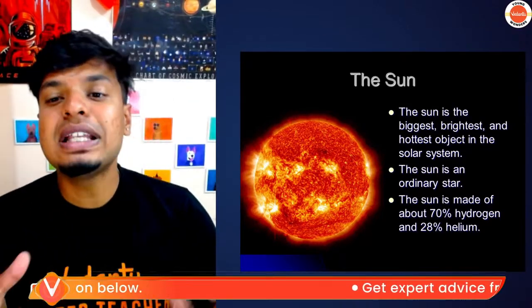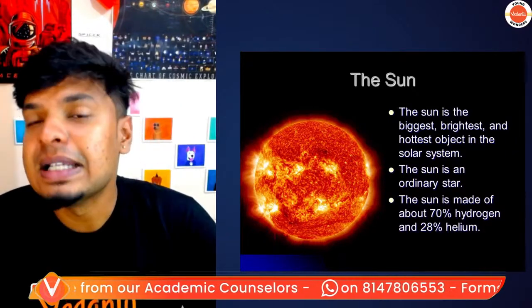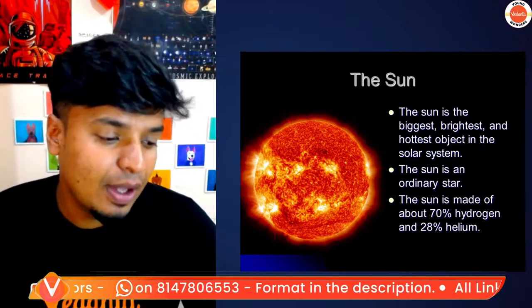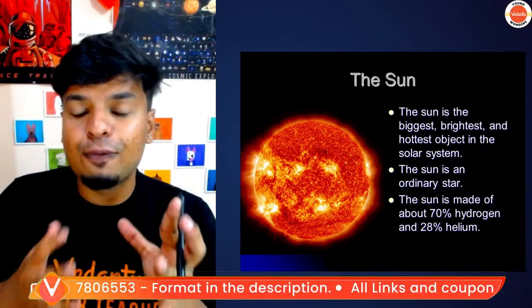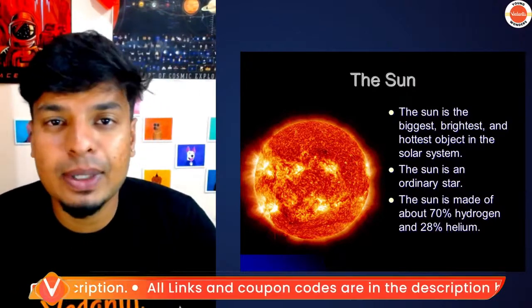Now let's talk about the sun. Sun is the brightest, biggest and hottest object in the solar system. Yes, it's a star. It is made up of 70% hydrogen, 28% helium. So all the hydrogen is fusing together to become helium. Nuclear fusion is happening.